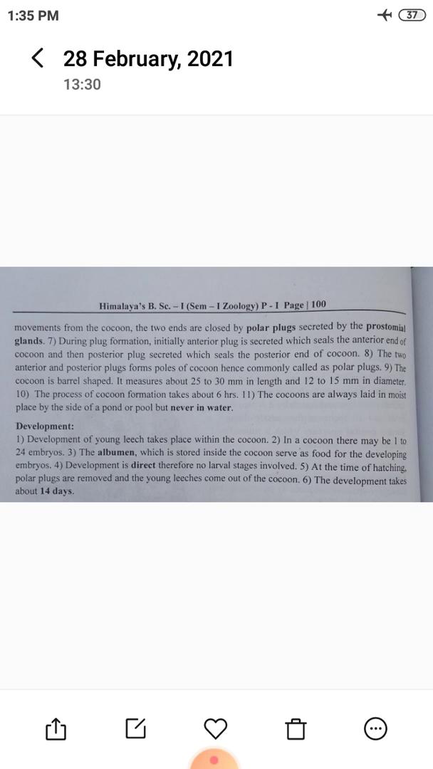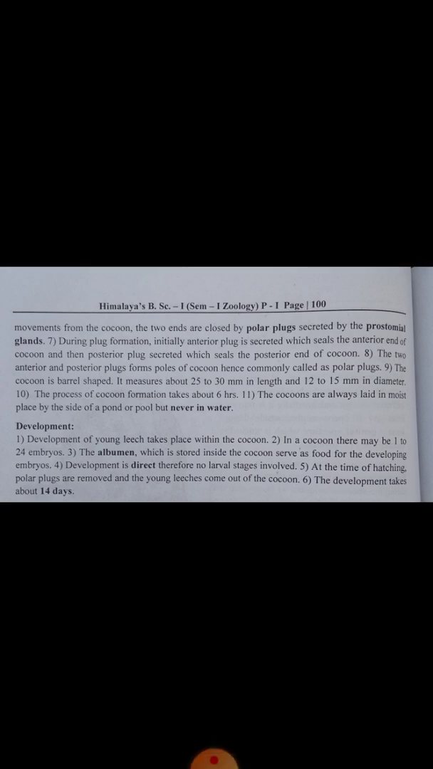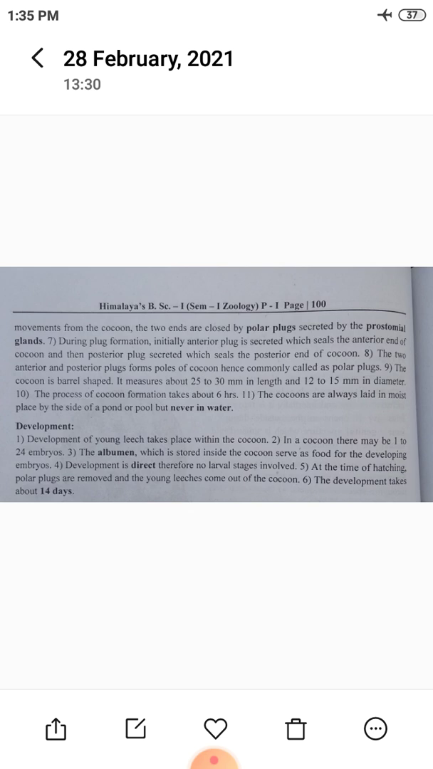The anterior and posterior plugs form the poles of the cocoon, hence they are commonly called polar plugs. The cocoon is barrel shaped, measuring about 25 to 30 mm in length and 12 to 15 mm in diameter. The process of cocoon formation takes about 6 hours.